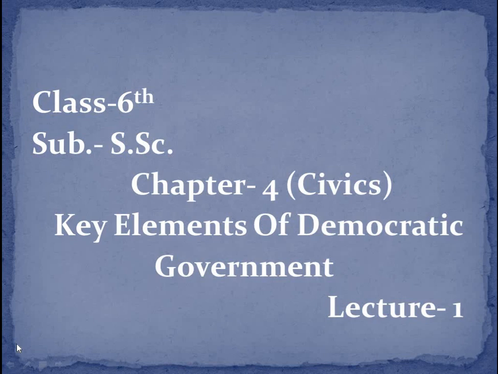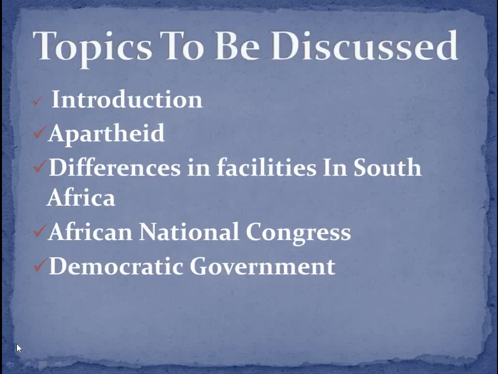Today we will do the key elements of democratic government by taking an example of South Africa. So let's see what are the topics that we will discuss today. The topics to be discussed in today's lecture are introduction of the chapter, apartheid, a very important term, differences in facilities in South Africa.